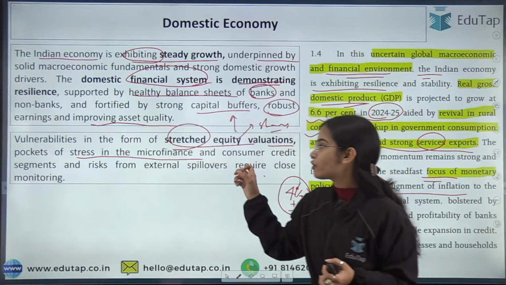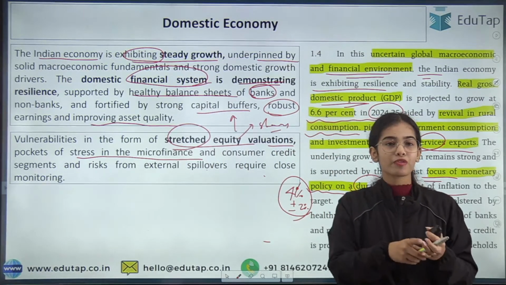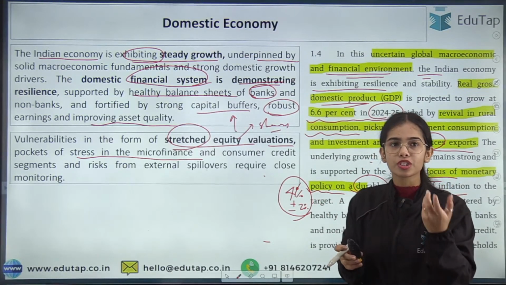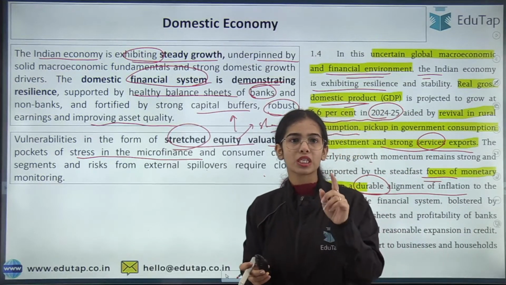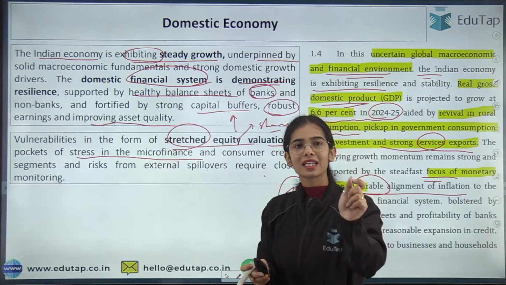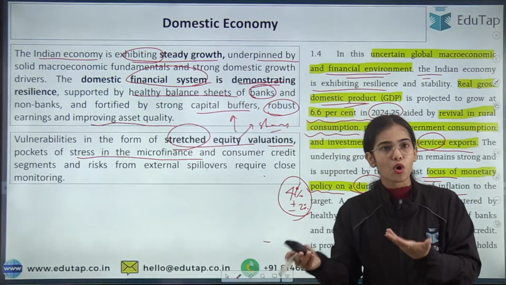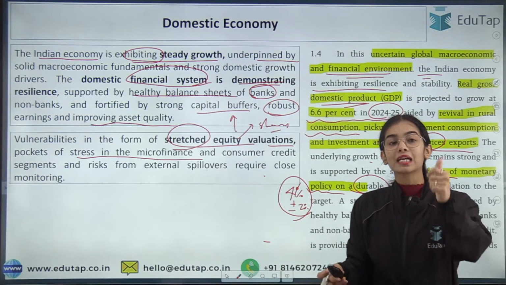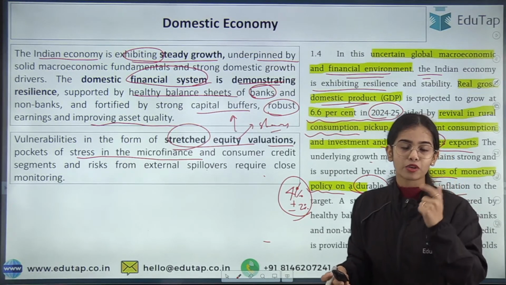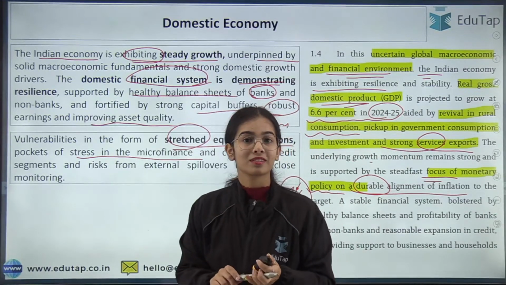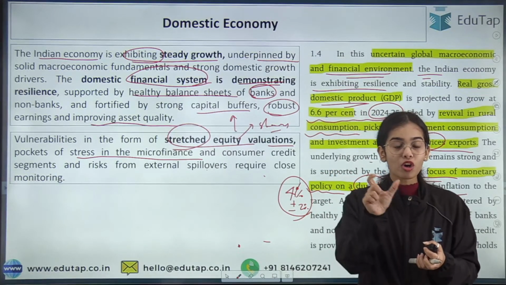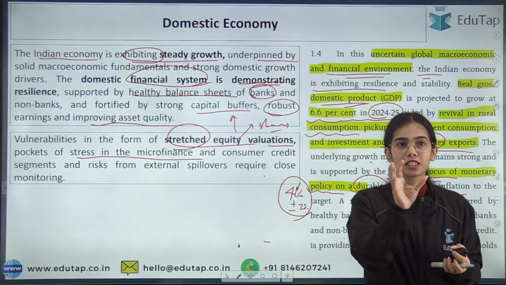Pocket of stress in the microfinance. Microfinance means small finance, or small loans are provided. Now which institutions provide microfinance? Anyone remembers? There is one NBFC, the microfinance institution, right? So there is a category of NBFC, the microfinance institution, that provides the small loans. Other than that, there is a specialized banking system. What is the name of those banks that provide the microfinance? Which banks provide the microfinance? So it is small finance banks. The small finance banks also provide the microfinance, right?